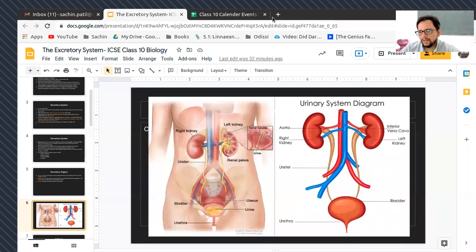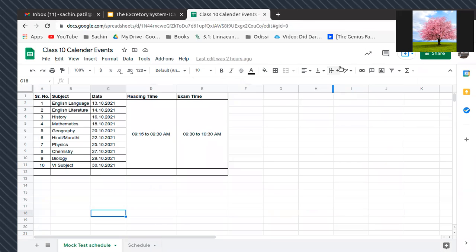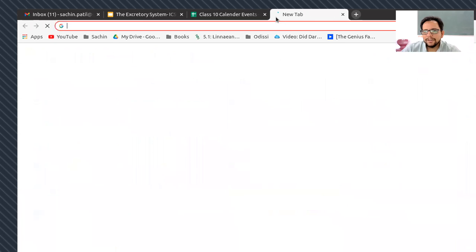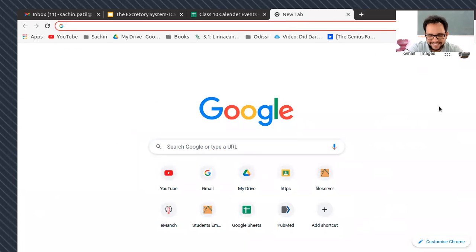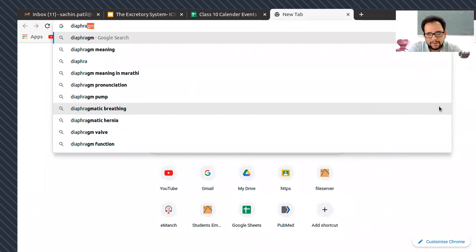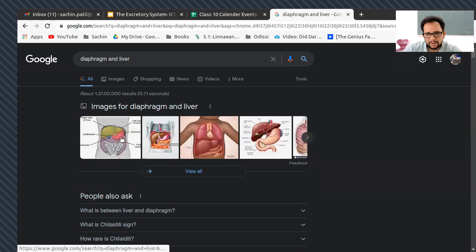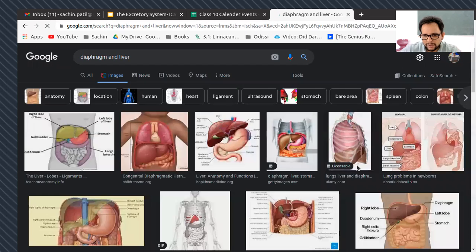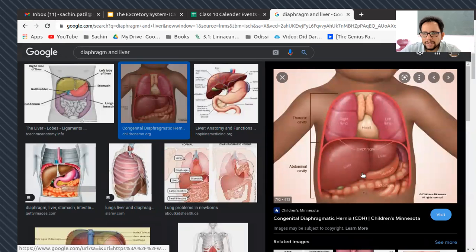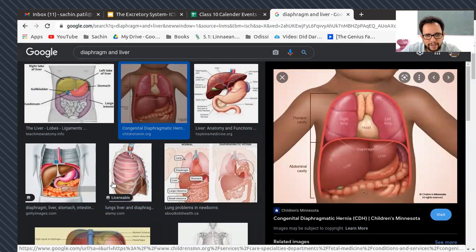If I can find that diagram, not this one, I wanted to show this later. Diaphragm and liver. See, this diagram is kind of faulty, I would say.